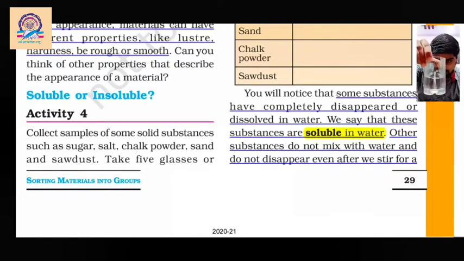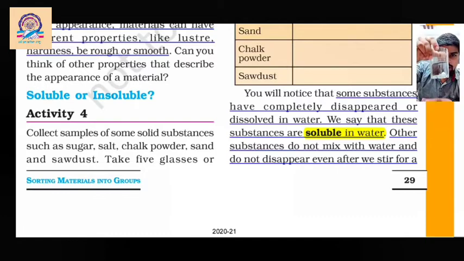Okay, let's see. If I stir this water with salt for a few minutes or a few seconds, as you can see, the salt in this water has disappeared or dissolved in it. So this kind of substance which dissolves or disappears in water is known as soluble in water. Okay, let's take another example.